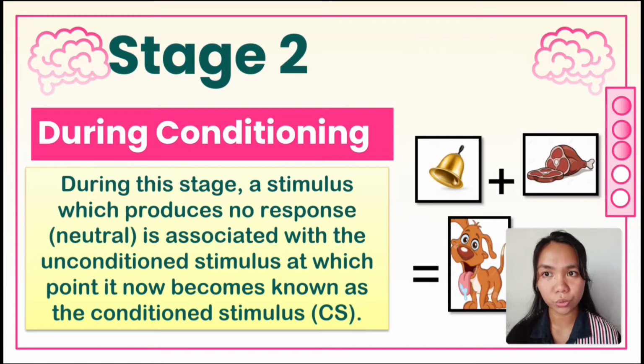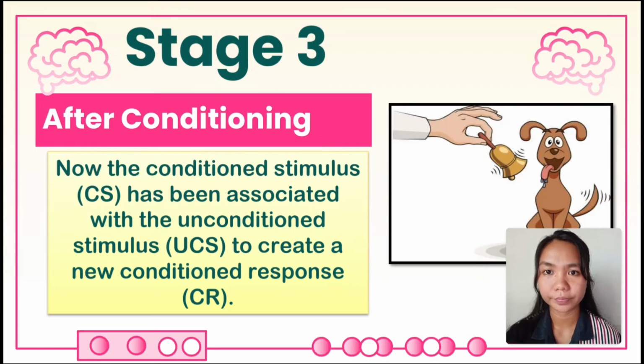Stage 2, during the conditioning: a stimulus which produces no response, the neutral stimulus, is associated with the unconditioned stimulus, and it now becomes known as the conditioned stimulus. Stage 3, after the conditioning: the conditioned stimulus, or CS, has been associated with the unconditioned stimulus, or UCS, to create a new conditioned response, or CR.